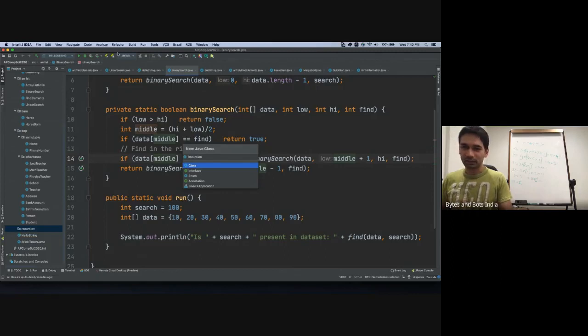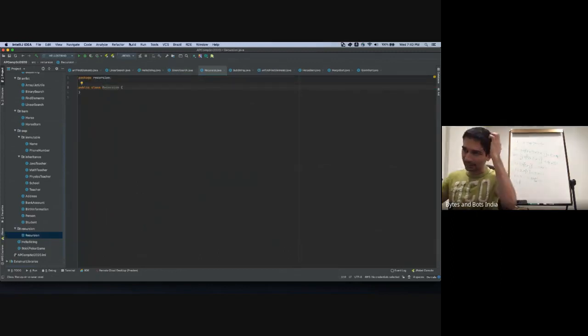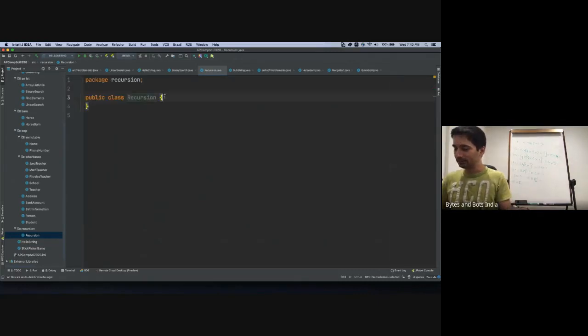We will just write all the recursion programs in one class. We'll not create multiple classes for each example set. All right, so we need to find a factorial, correct?